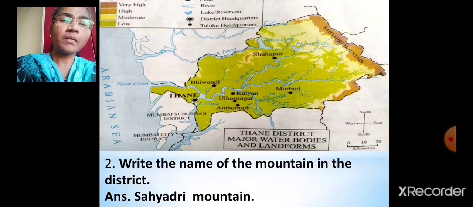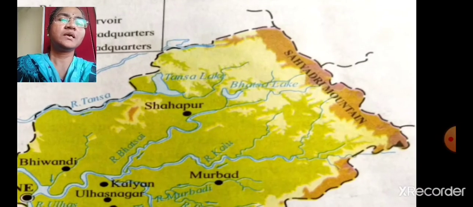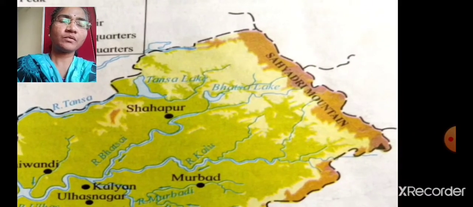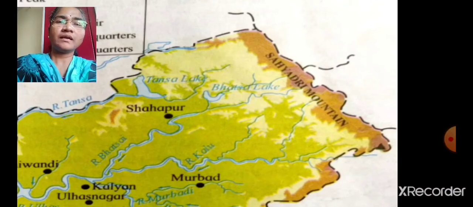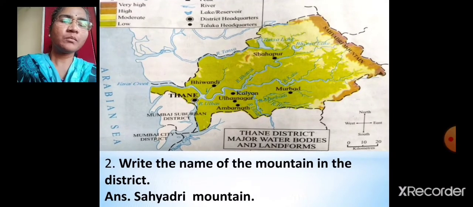Write the name of the mountain in the district. See here. Sahyadri mountain. The name of the mountain in our district is Sahyadri mountain. I repeat, the name of the mountain in the district is Sahyadri mountain.